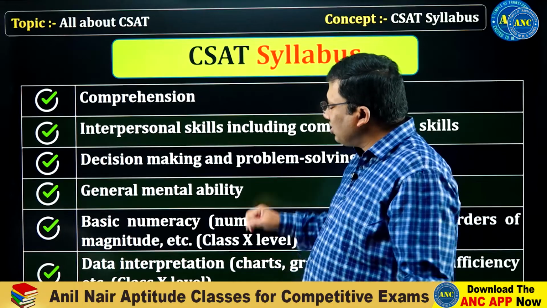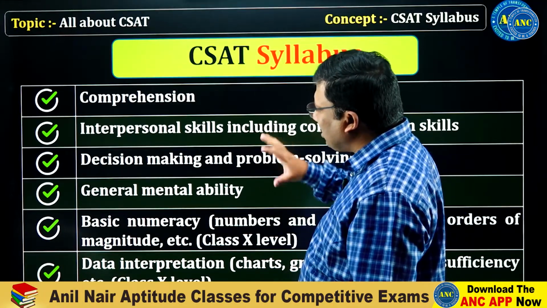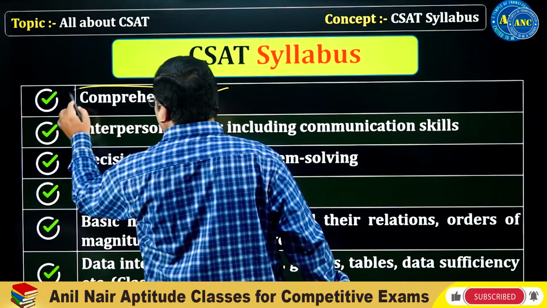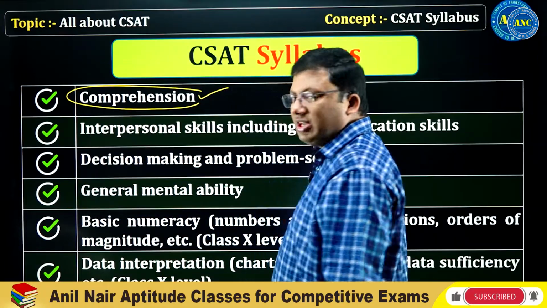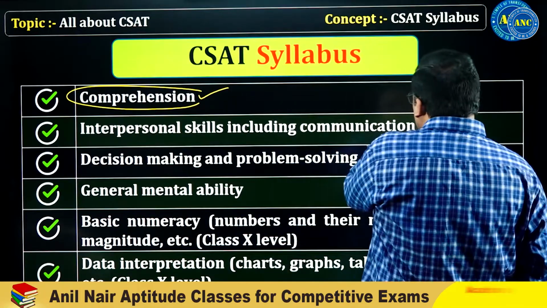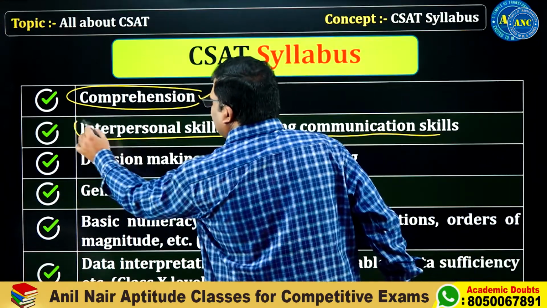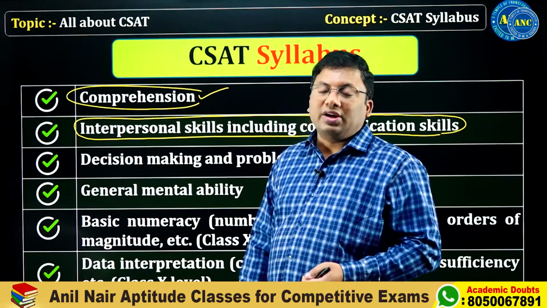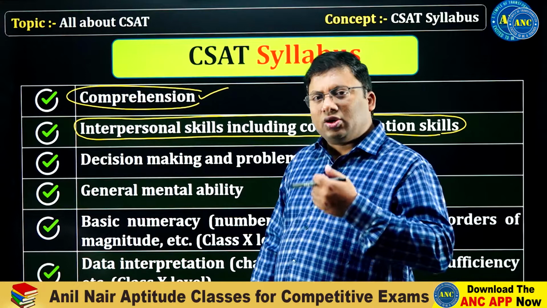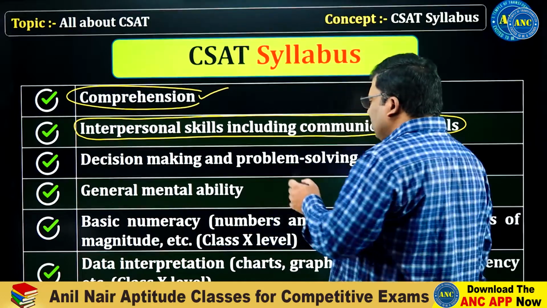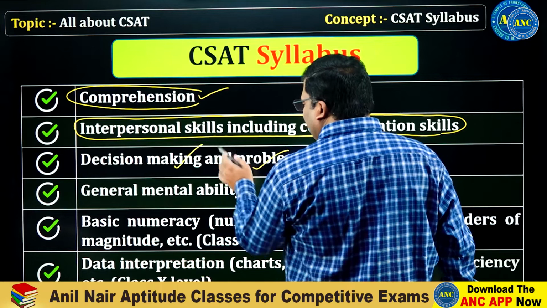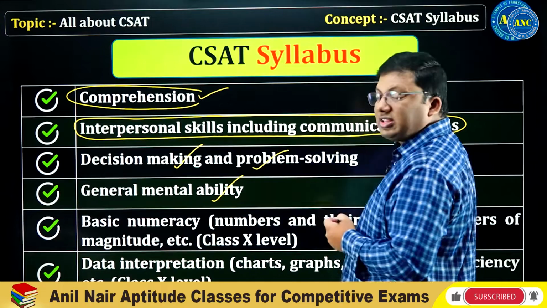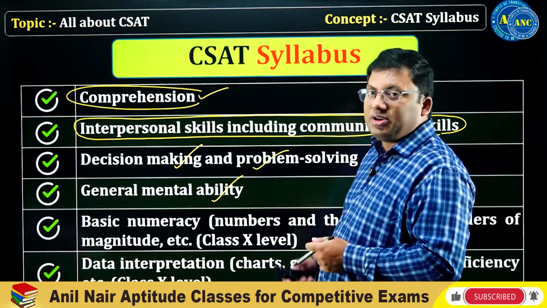What are the areas UPSC will check in a CSAT paper? They will check the students' reading comprehension skills, which are extremely important. They will also check interpersonal skills, including communication skills, because once you get into a bureaucrat's role, you are expected to convey your thoughts properly. Then decision making and problem solving. The third, fourth and fifth points all come under basic aptitude related skills.